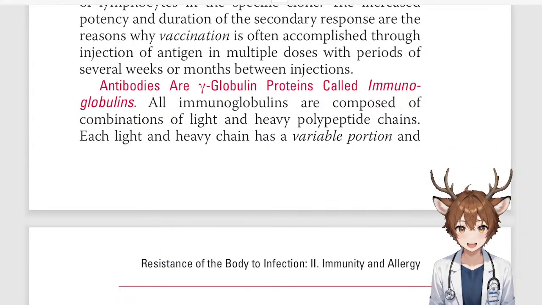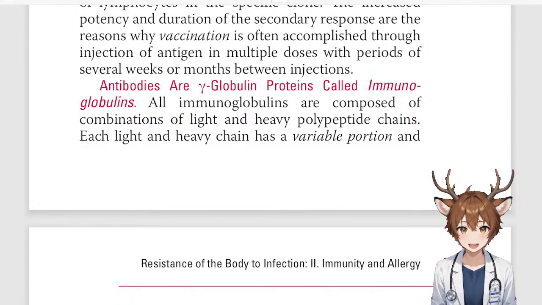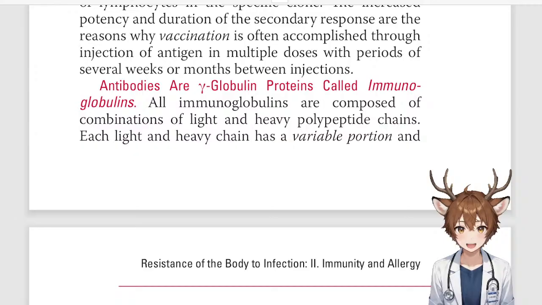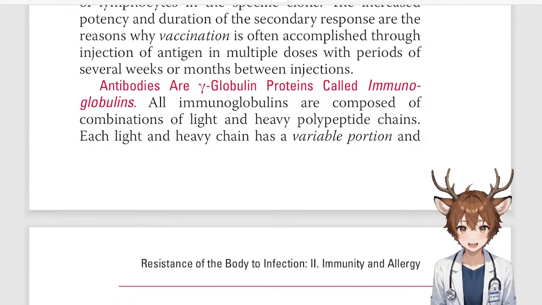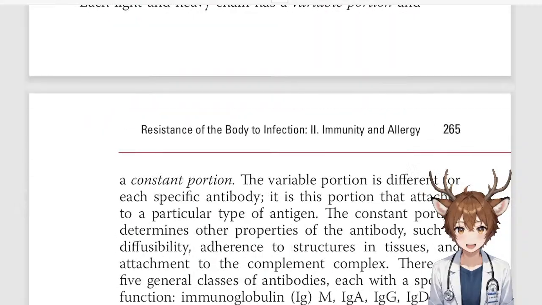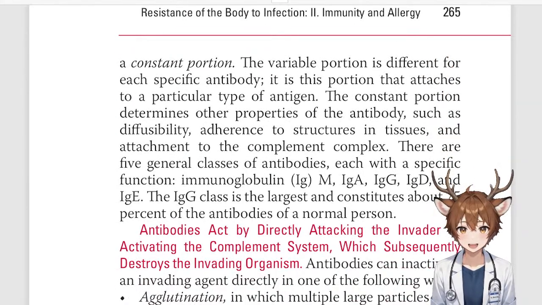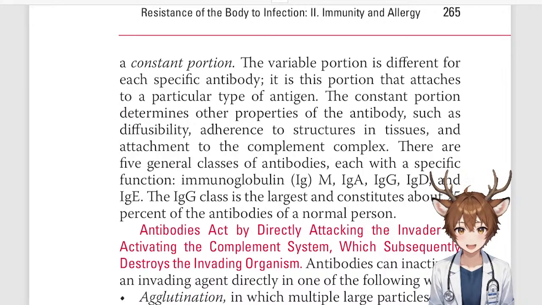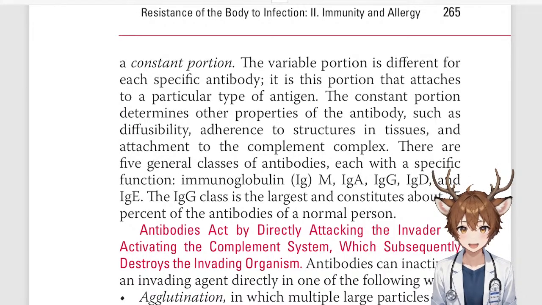Antibodies are gamma globulin proteins called immunoglobulins. All immunoglobulins are composed of combinations of light and heavy polypeptide chains. Each light and heavy chain has a variable portion and a constant portion. The variable portion is different for each specific antibody. It is this portion that attaches to a particular type of antigen.